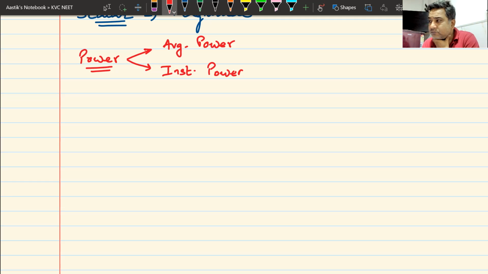Remember, when we talk about work, work is not instantaneous. We cannot say that right now this much work is done. Work is always over a period of time, and that is why I write it as delta W, because it is always on an average. It is always between 2 points. It is never defined instantaneously, but power is defined instantaneously. So I can say right now my power is this much. 5 minutes afterwards, my power would be this much.